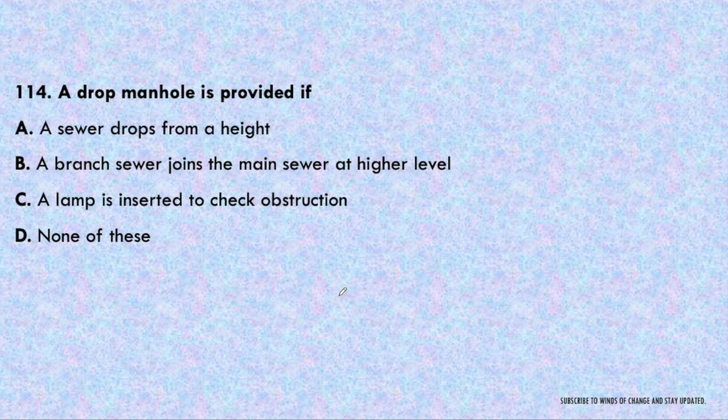Next question. A drop manhole is provided if a sewer drops from a height, a branch sewer joins the main sewer at higher level, or a lamp is inserted to check obstruction. So what will be the answer? It will be B. When a branch sewer is at higher elevation and the main sewer is at lower elevation and they both have to be intermixed, then a drop manhole should be provided. In case of a sewer dropping from height, obviously no manhole will be provided, and when a lamp is inserted to check obstruction, that is called a lamp hole, not a manhole.